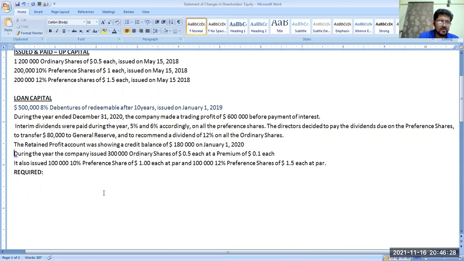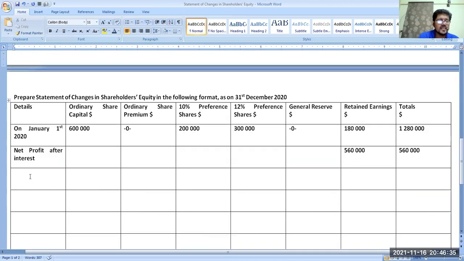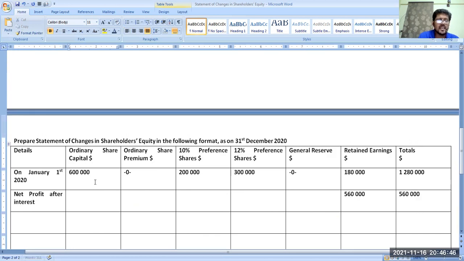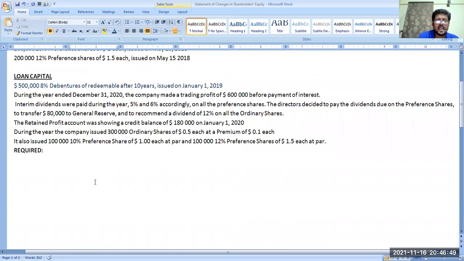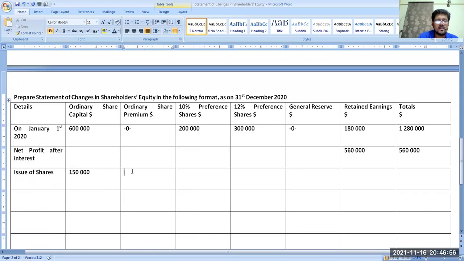So we have issued 300,000 shares multiplied by 0.5, which is 150,000 for ordinary shares, but we have not issued at par. We issued with a premium, so 300,000 multiplied by 0.1 is 30,000, your ordinary share premium. Getting my point clear?